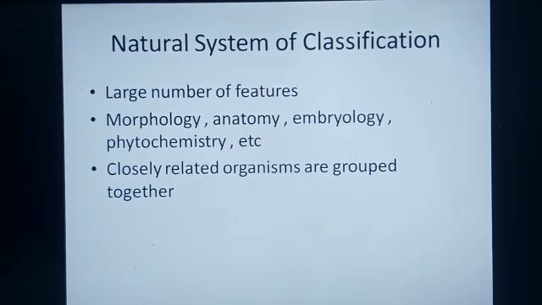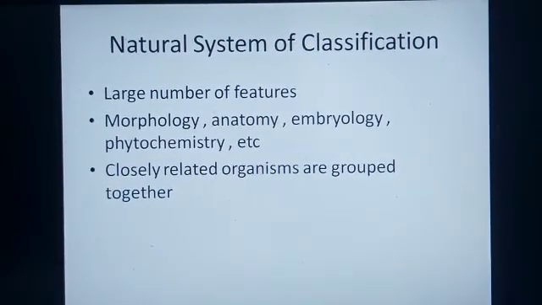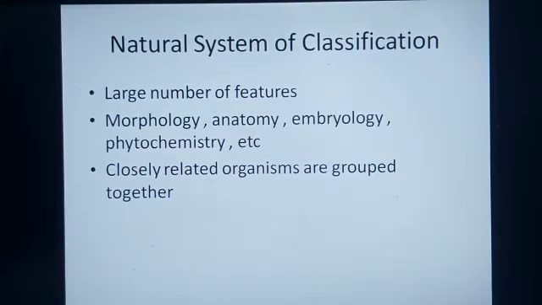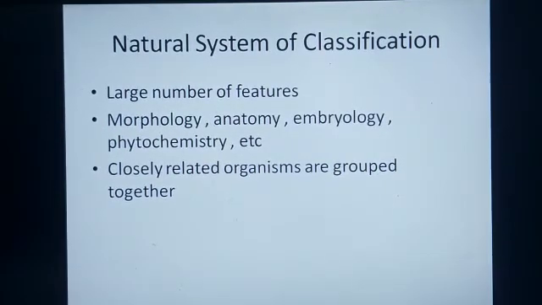Now the next system of classification is called the natural system of classification. This system of classification was first proposed by Michael Adanson. It was extensively used by Bentham and Hooker. Bentham and Hooker gave a very extensive classification system. They wrote many books also. So Bentham and Hooker also followed the natural system of classification.